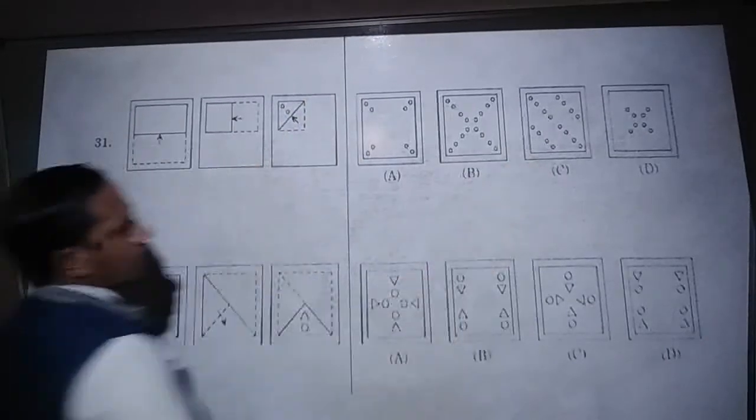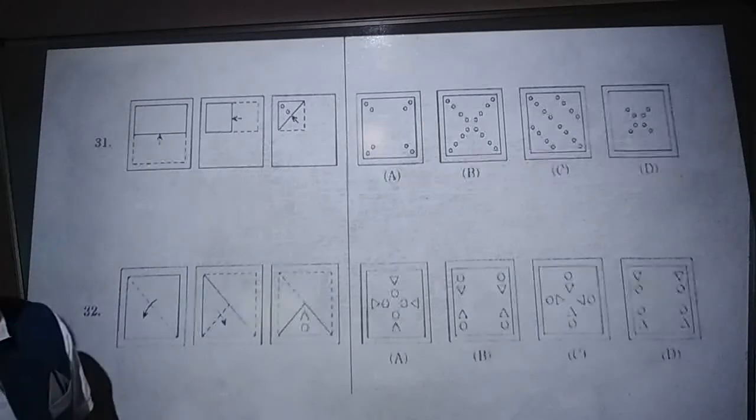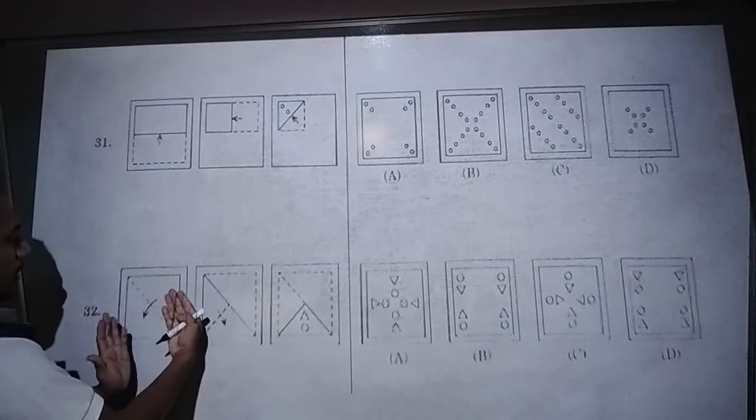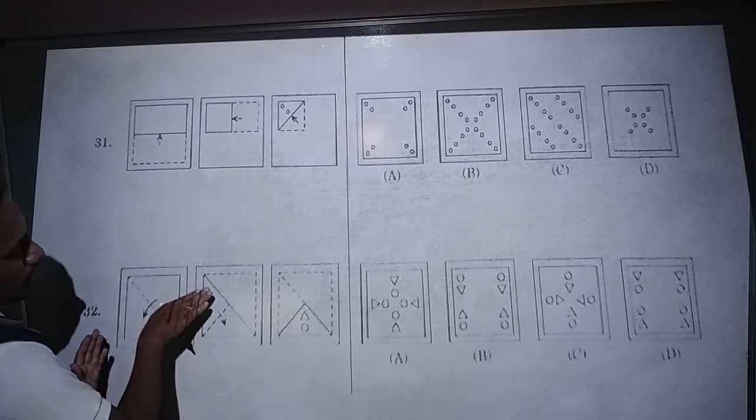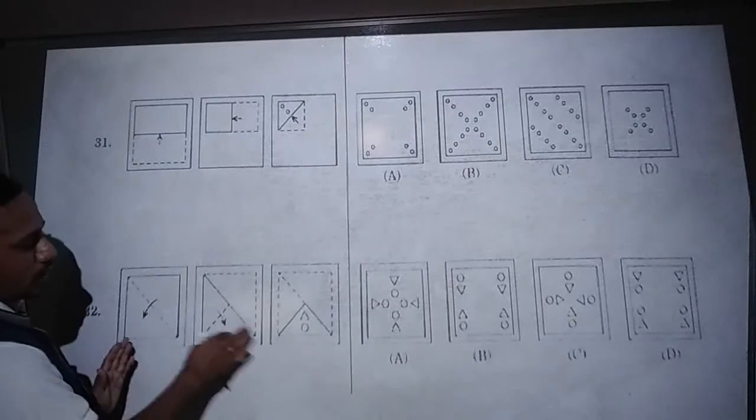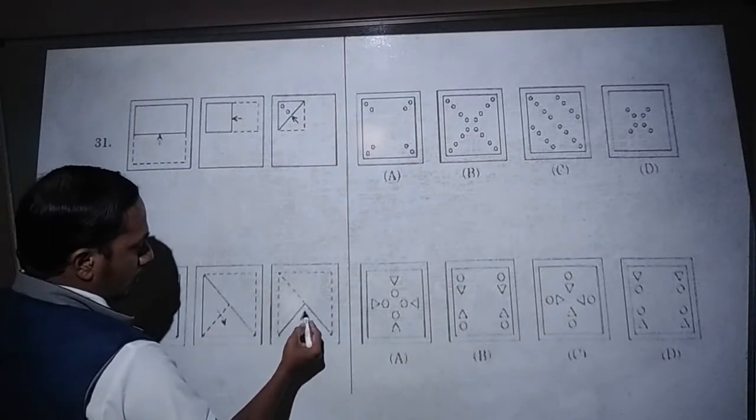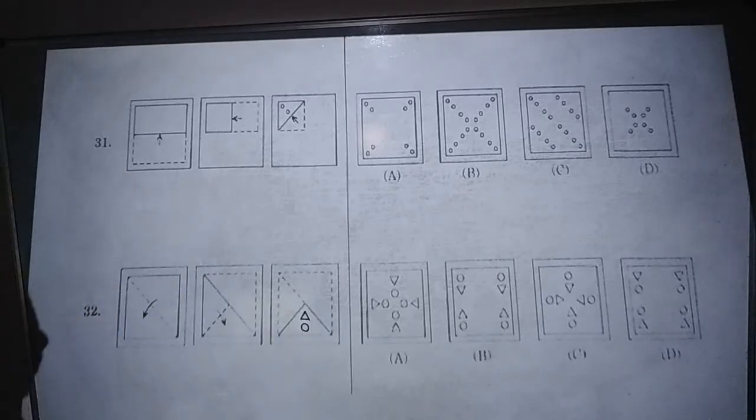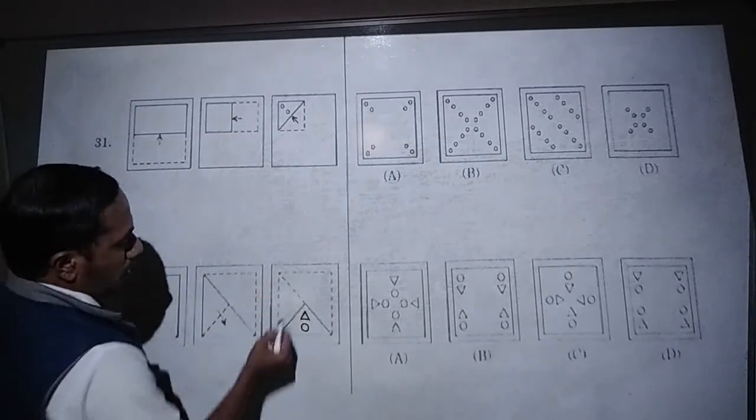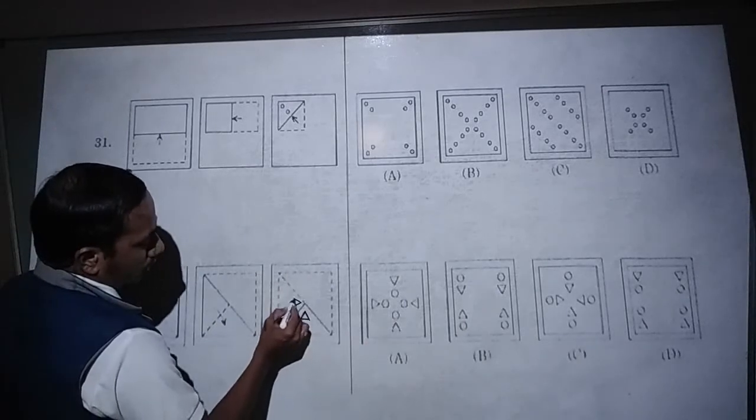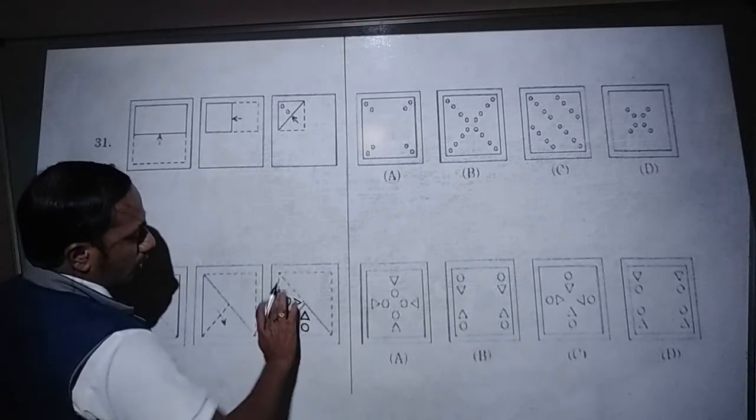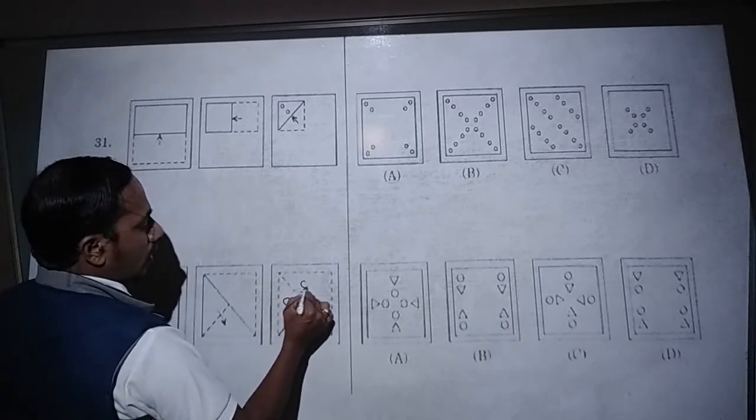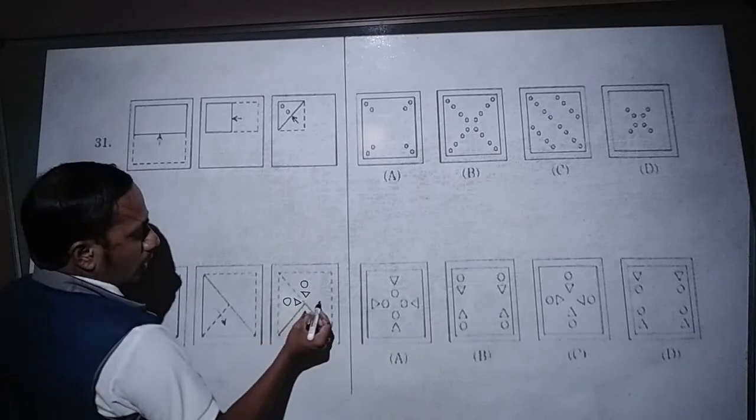Next, question number 32. In question number 32, the paper is folded diagonally. Once again it is folded into a triangle, and on it they have drawn a small triangle inside and one small circle. When we open this, here once again we get the triangle and circle. Opening once again, we get a triangle inside and a square.